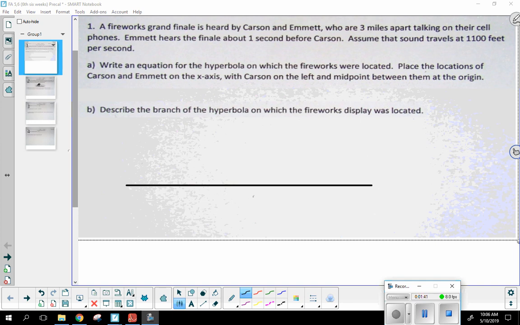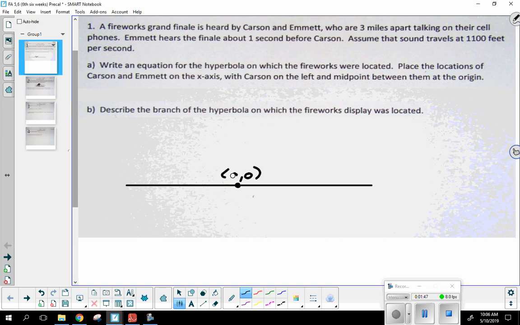So let's say this is my transverse axis, and let's put the center right here. Let's go ahead and make the center 0, 0. Okay, right there. Now it says we're going to place Carson on the left, so Emmett's on the right. So let's say Carson goes right here. Let's say Emmett goes right here. Now, what would Carson and Emmett be in respect to the hyperbola? Would they be the vertices? Would they be the foci?